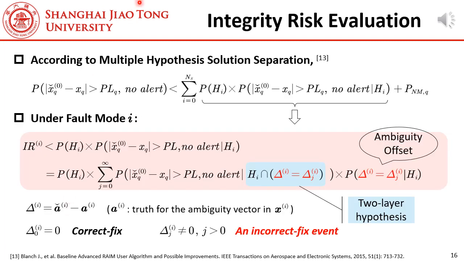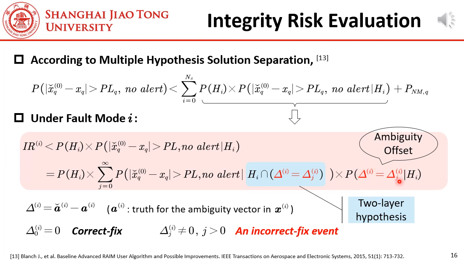If there is no fault alarm, we can evaluate the protection levels or the integrity risk. The integrity risk for XQ is given by this equation. PL is the protection level. This is the integrity risk from one fault mode, and this is the integrity risk from the unmonitored fault modes. Let's focus on the integrity risk from fault mode I. In this equation, we consider the correct fix and incorrect fix events in the ambiguity resolution process.